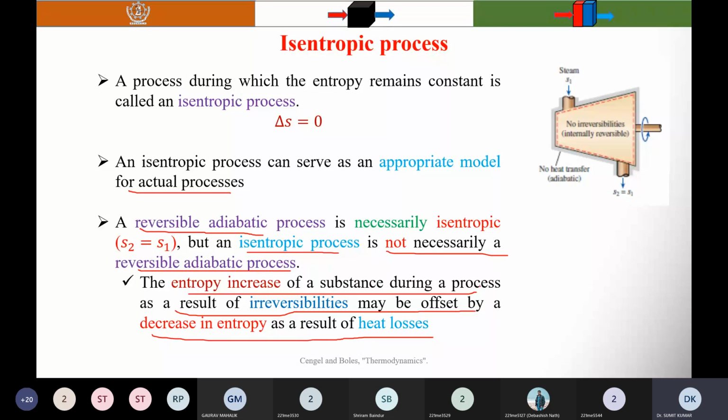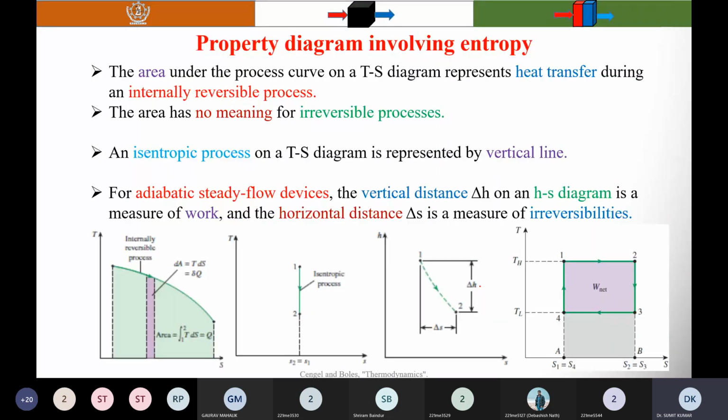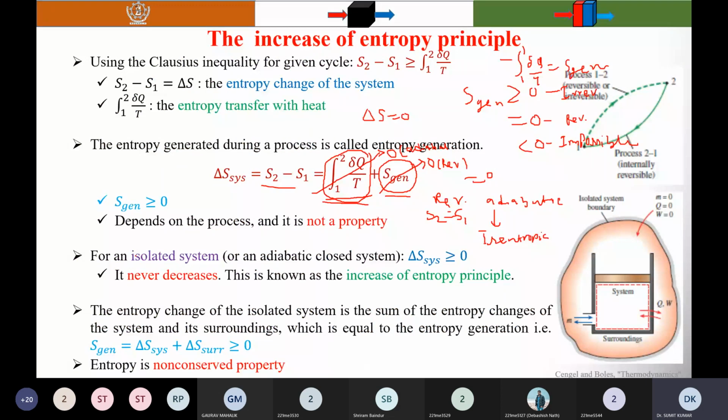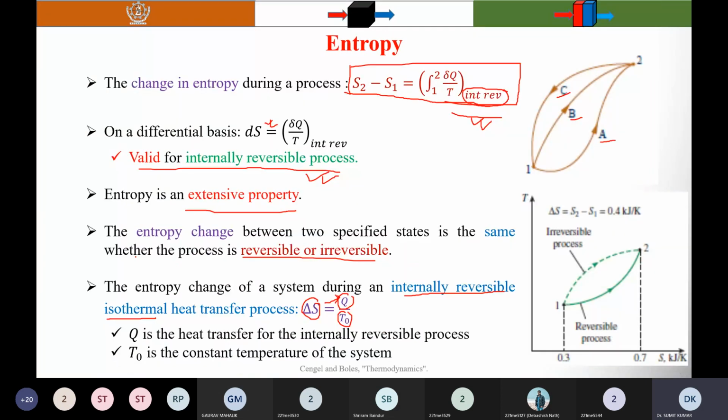So here, this formula which I have written, if you remember, is ds equal to delta q by T. So the TS diagram will give you what?